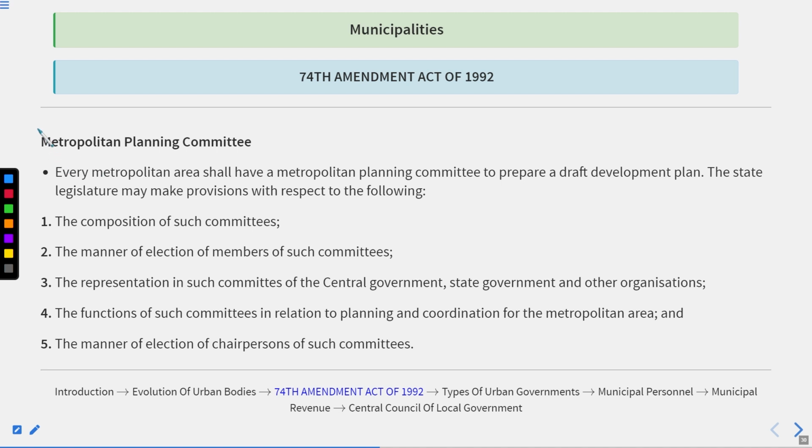Thereafter, after the district planning committee, there is another one known as the Metropolitan Planning Committee, MPC.